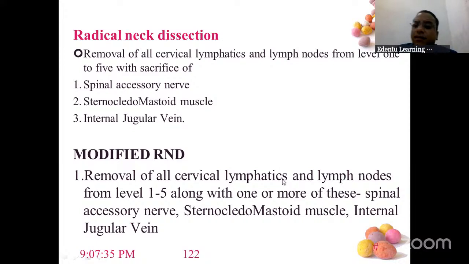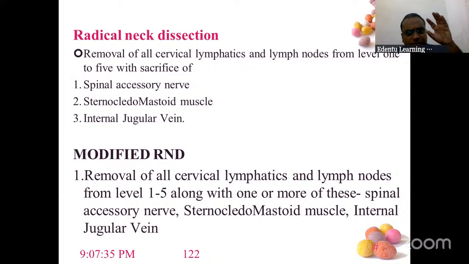So in the radical neck dissection, you remove all these three: spinal accessory nerve, sternocleidomastoid, internal jugular vein. In the modified radical neck dissection, MRND 1, you preserve the spinal accessory nerve and take the other two. MRND 2, you preserve the sternomastoid and remove 1 and 3. MRND 3, you preserve the internal jugular vein and remove the other two. Whichever is involved, that only you have to remove.